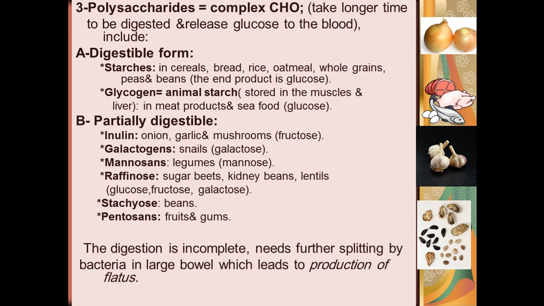Mannans in legumes have mannose as an end product, and raffinose in sugar beet, kidney beans and lentils produces glucose, fructose and galactose respectively. And we have stachyose in beans, and pentosans in fruits and gums. These are all types of polysaccharides.